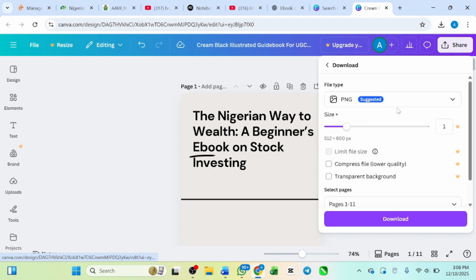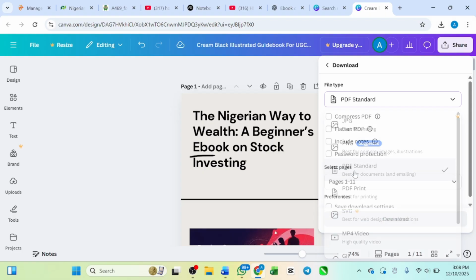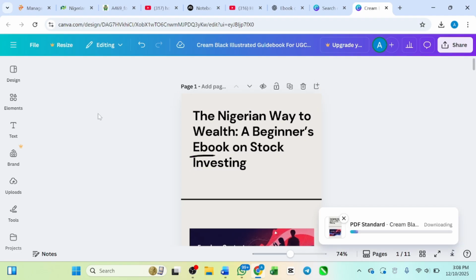Download it as a PDF standard. Or you can print it as PDF directly, or you just download it as PDF standard. And then you see compress, flatten, and so on. Go ahead and download the 11 pages, and this is actually for free. And then you see the PDF standard downloading.